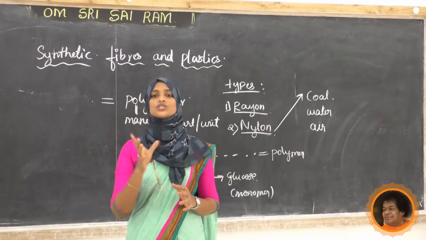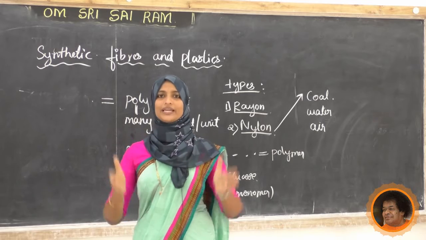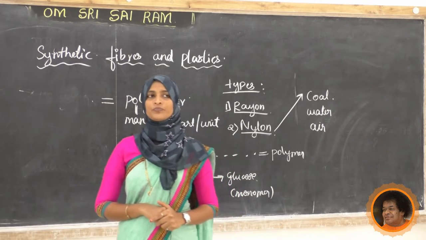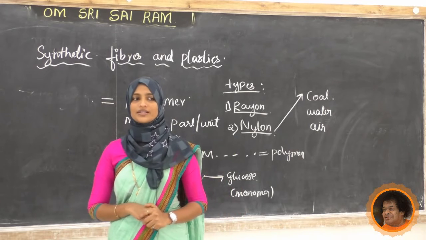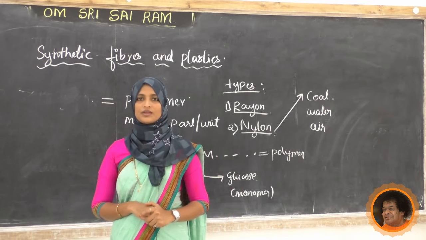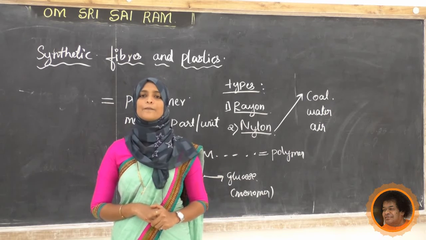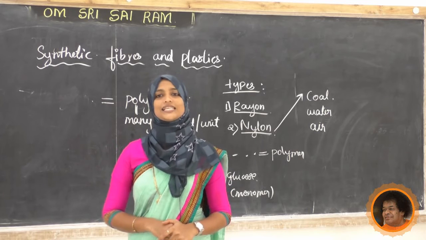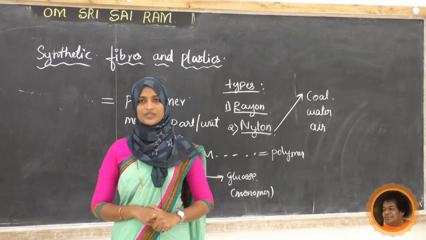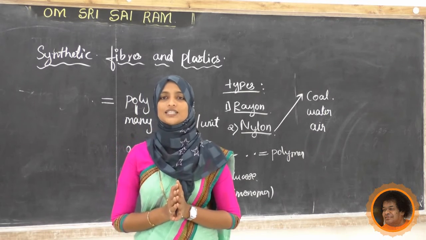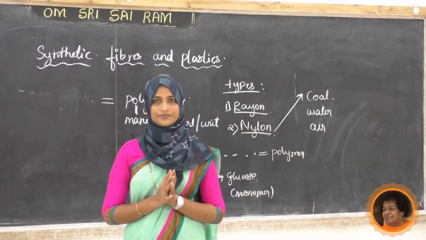So write down the questions, students. Only today's class we are taking. Write down the question. What are synthetic fibers? Give examples for natural fibers and synthetic fibers. Next, define the term polymer.